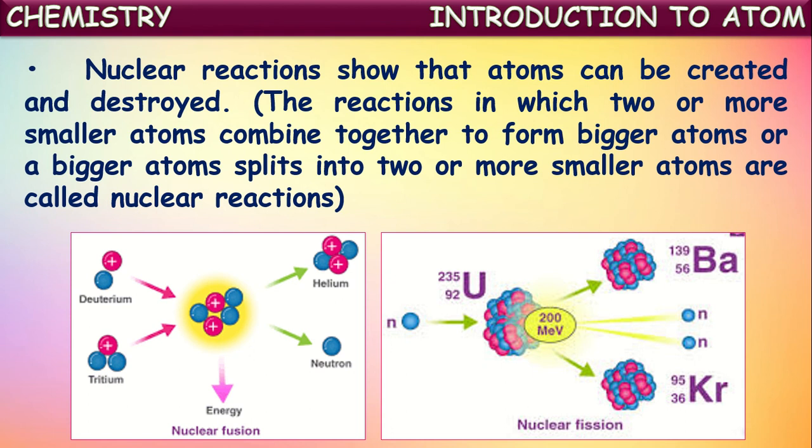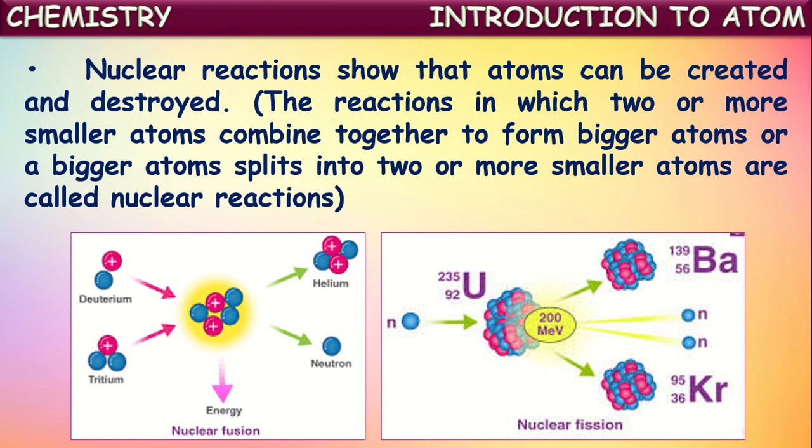Those reactions in which atoms are created and destroyed are called nuclear reactions. The reactions in which two or more smaller atoms combine together to form a bigger atom, or a bigger atom splits into two or more smaller atoms, are called nuclear reactions.